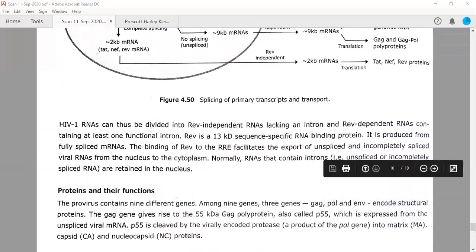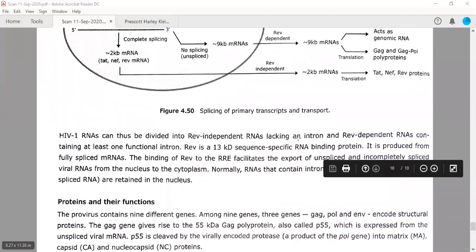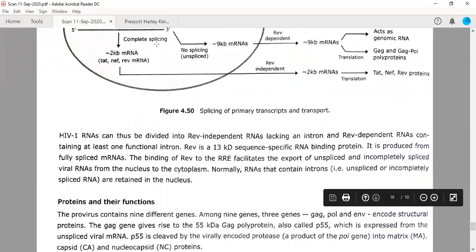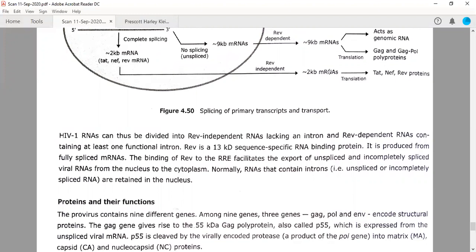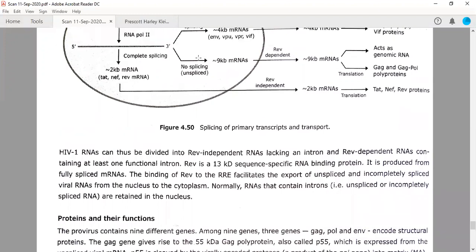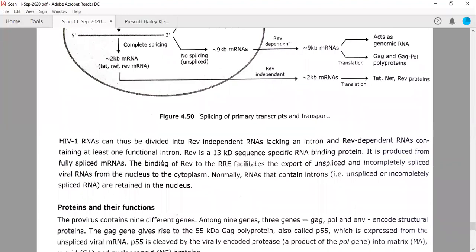Okay, if you look here, it is produced from fully spliced mRNA. So this is complete splicing. So the REV mRNA will come out. It is REV independent, and then it will make the REV protein. Then this REV protein will go and help in the translocation of these unspliced and partially spliced mRNAs out of the nucleus. So this is produced from fully spliced mRNAs.